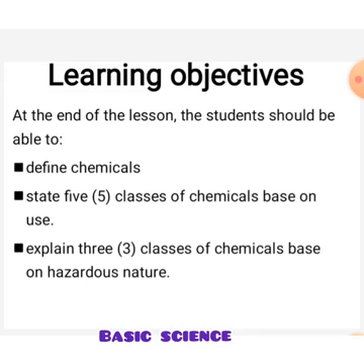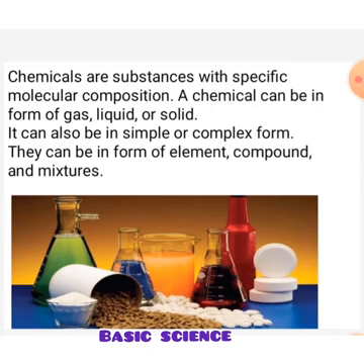Let's look at the learning objectives. At the end of the lesson, you should be able to define chemicals, state the classes of chemicals based on use, and explain the three classes of chemicals based on hazardous nature. Now let's look at the meaning of chemicals.